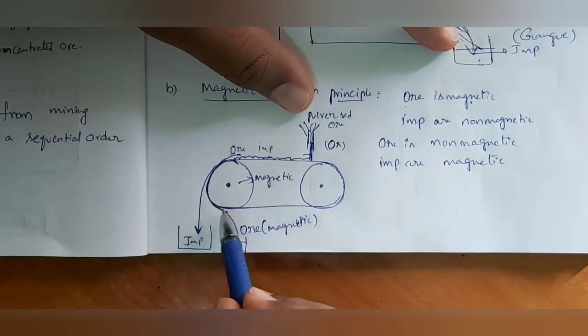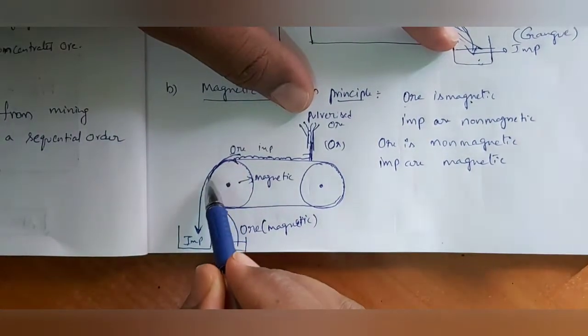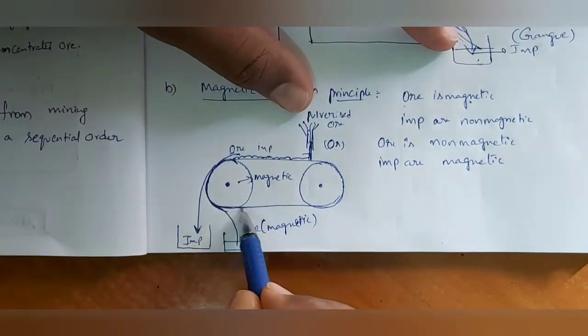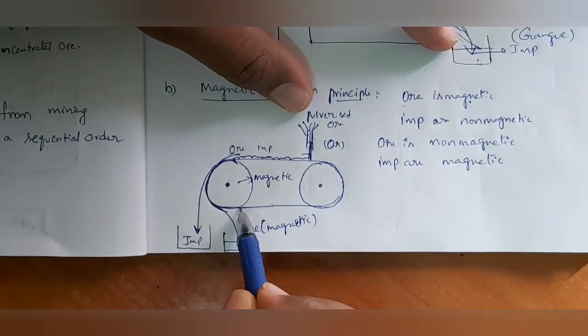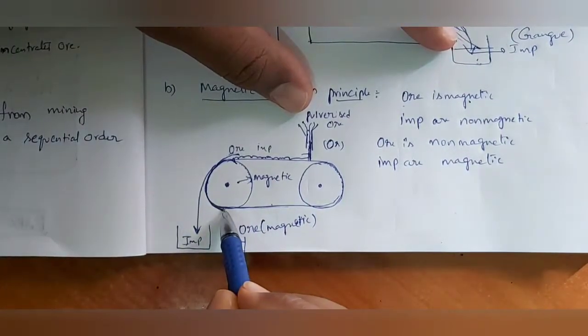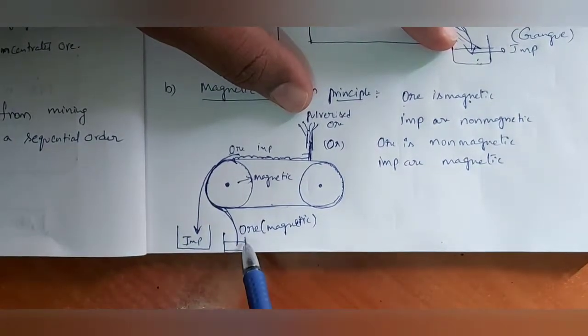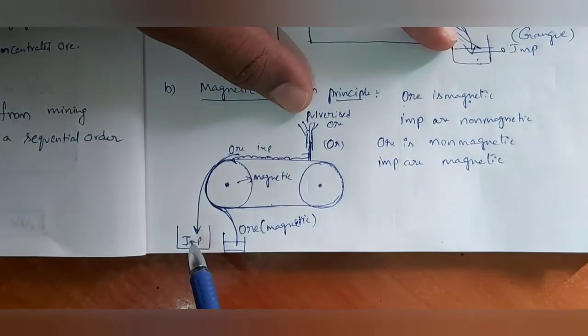That one will fall like this because it has attraction towards the magnetic pulley, but that attraction will be up to here only. Again, if it goes like this, it will be normal non-magnetic. The conveyor belt only moves up to here, so it will fall onto this container. This container is collecting ore particles, and this container is collecting impurities.